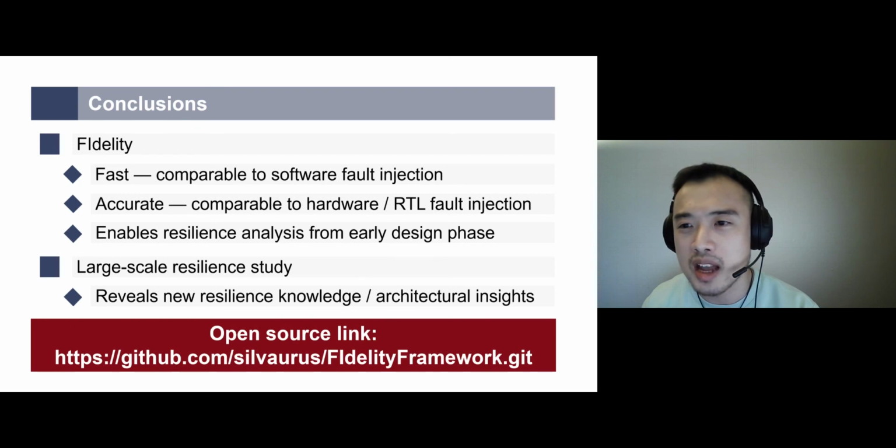We have open-sourced our framework. We hope that this would inspire further resilience studies and techniques.